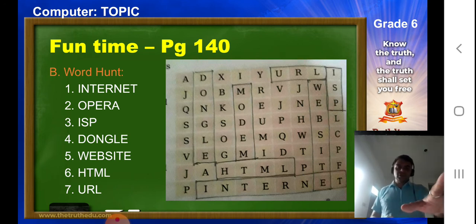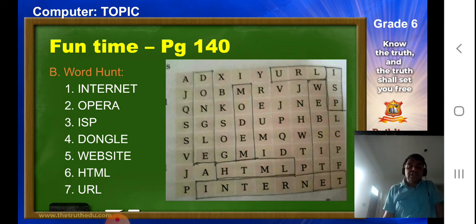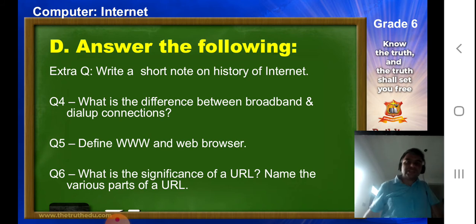Now you can see the picture here. I'm sure all of you would have solved the question in the same pattern. You would have drawn the lines and you would have identified them in the jumbled words. So this is the answer for our question. We'll move to the next slide. We will move to the short answer questions.